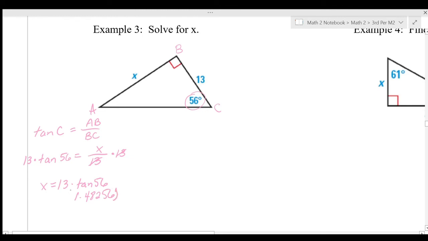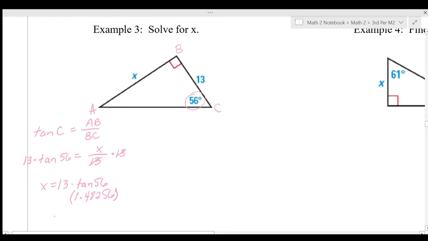Okay, so that's what tangent 56 is in degrees. If you put in 56 and press tangent and you get a negative decimal, then your calculator's in radians. Okay, but don't round it. I want you to just put in 56, press tangent, and you'll have this big old long decimal. And then all you're going to do from there is press times 13 equals.